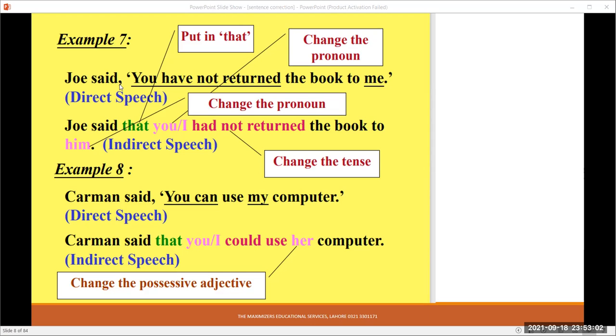"Me" is not written, but we assume out of the context to whom Joe would have said. So: Joe said to me, "You have not returned the book to me." Assuming that object, the direct speech will be converted into indirect speech in that way: Joe said that I had not returned the book to him. "Me" is the object,